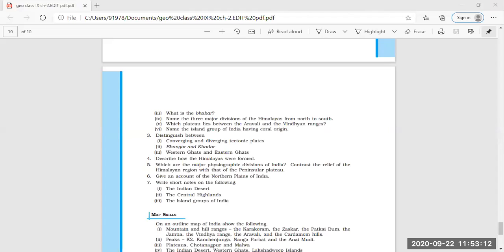So the hills of the Peninsular Plateau are rounded due to large-scale erosion over a long period of time. Examples are the Aravallis and the Nilgiri hills. They are examples of the Peninsular Plateau. Clear? Yes.